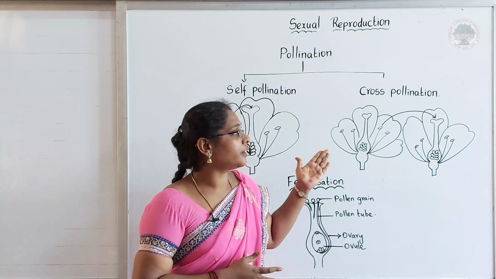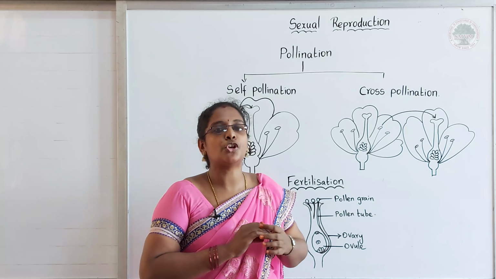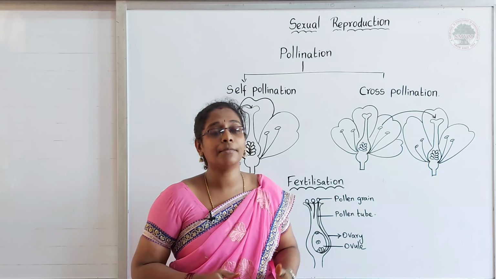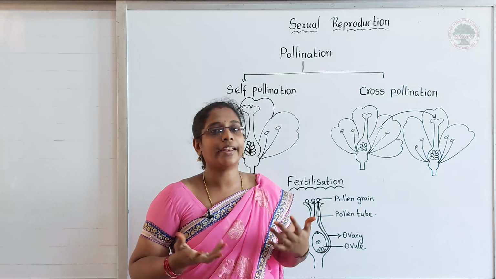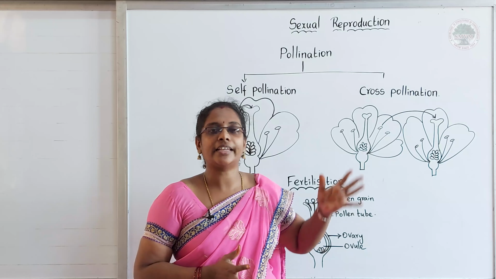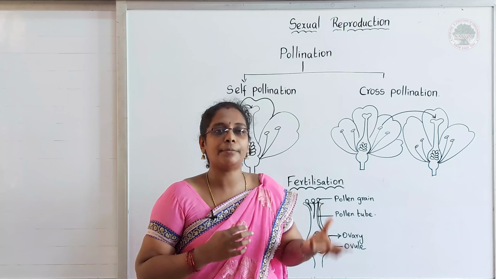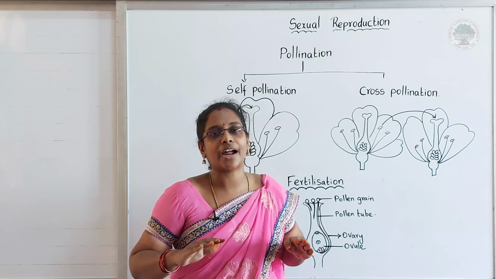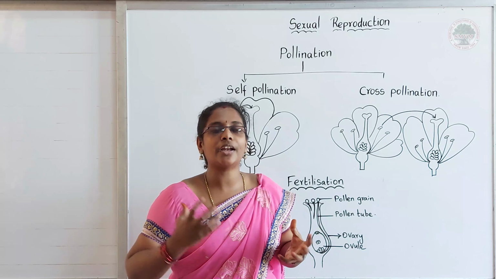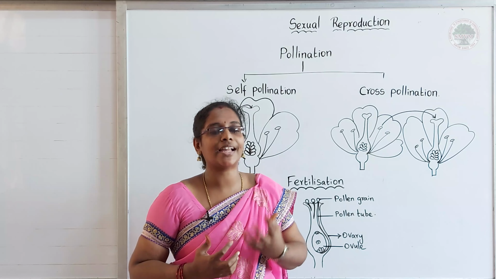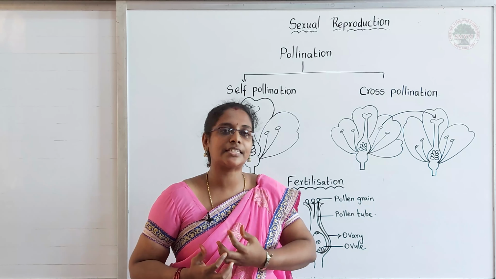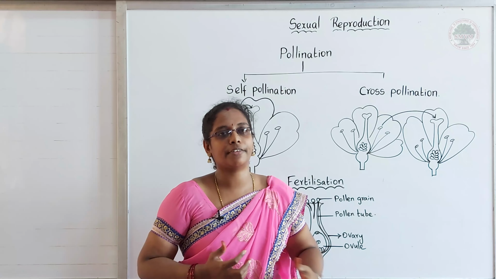If the anther and stigma are not matured at the same time, then there is no other way; the pollen has to go to the next flower. So in most flowers, this is what happens. The male part and the female part do not mature at the same time. They mature at different times. That's why the pollen grains are passed to some other flowers.